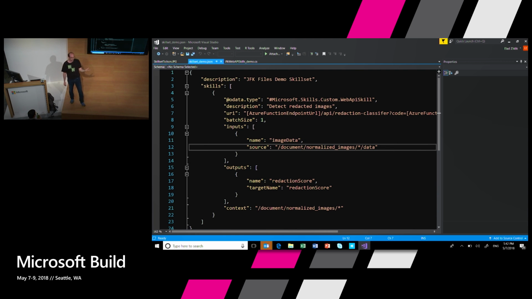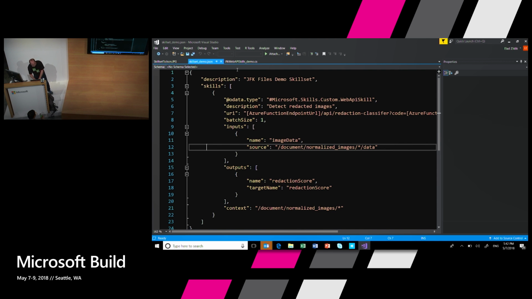On any PDF, take every image, every page, and send it to the skill. And what should be the output? The output in this case is a redaction score, and you want to append it to every image. So this is how I, within my skill set, manually annotated the JSON object, because right now you cannot create a custom skill in the portal. You actually need to go to the SDK to add this custom redaction skill.